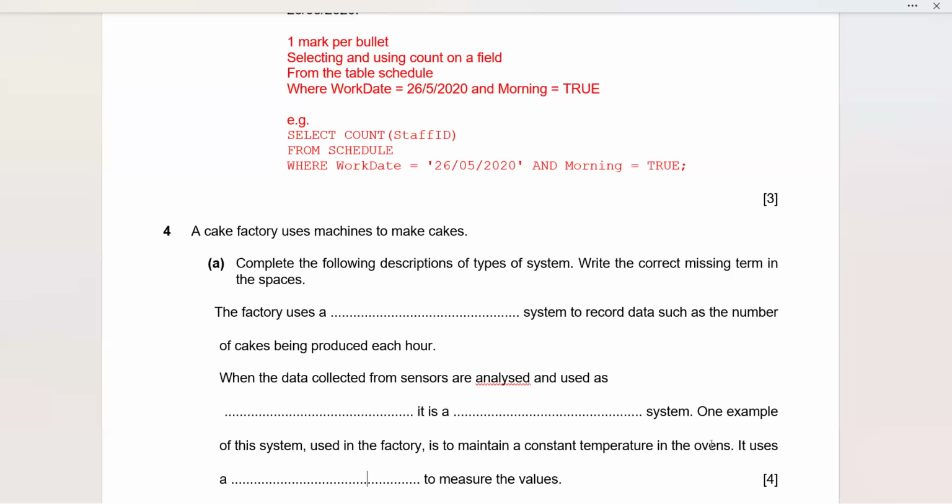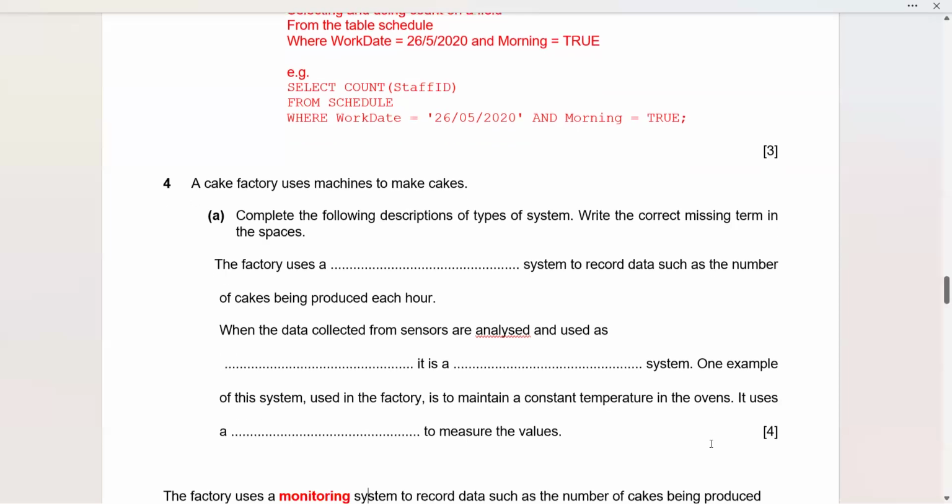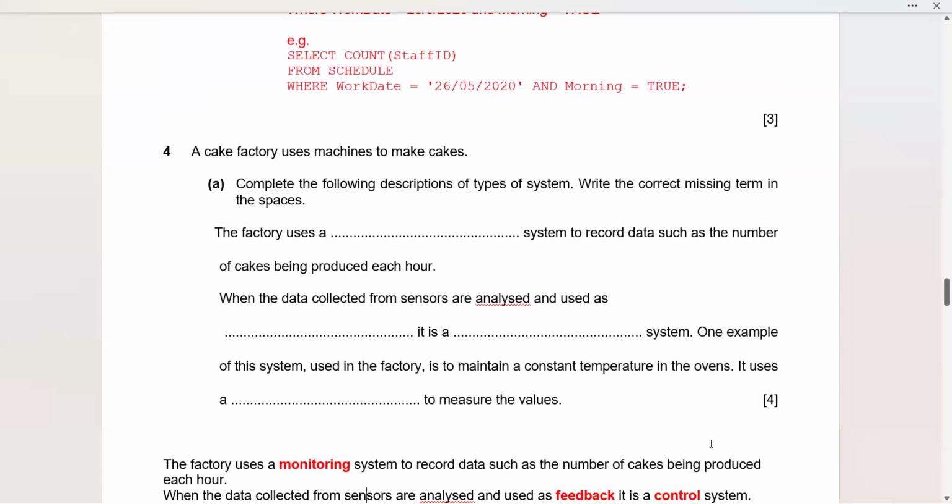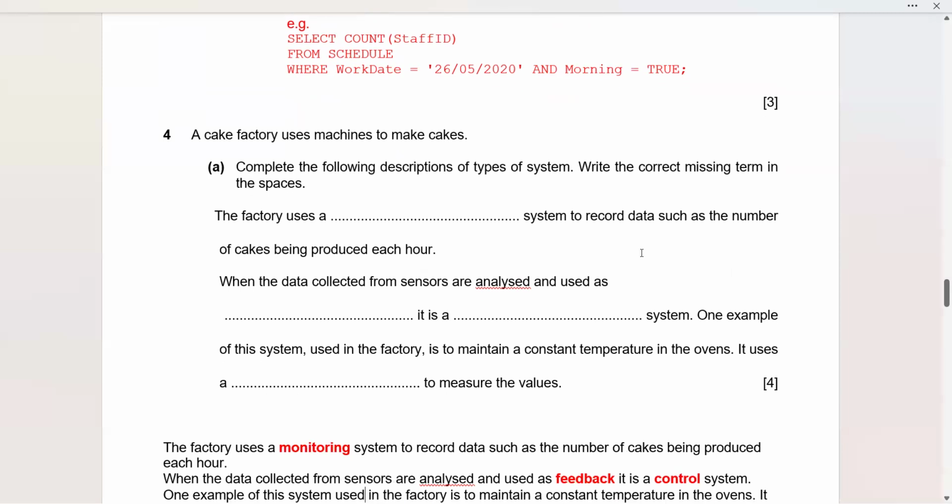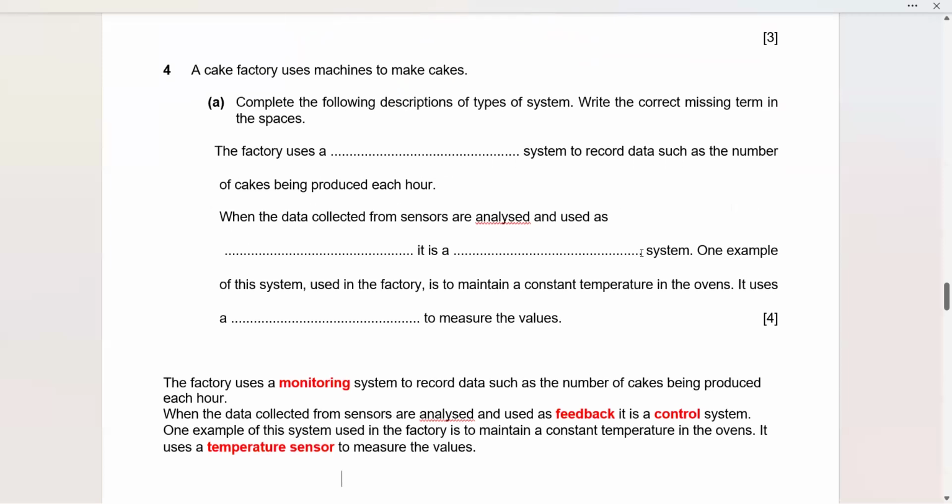Can you do it? See, the first one is the factory uses a monitoring system since it is there to record the data. So keeping a record, that is going to be a monitoring system, such as the number of cakes being produced each hour. When the data collected from the sensors are analyzed and used as feedback, it is a control system.